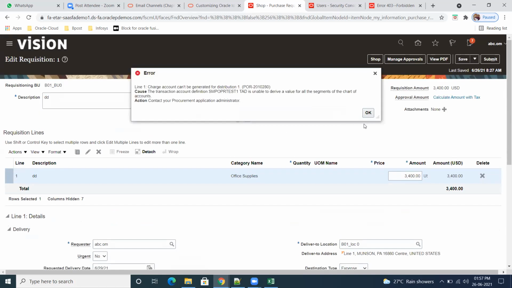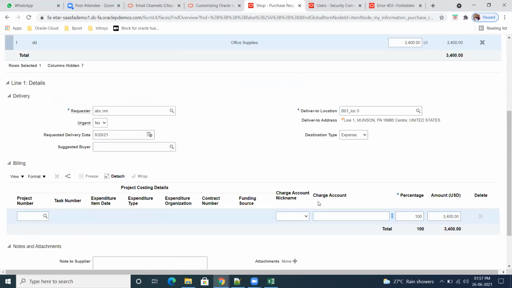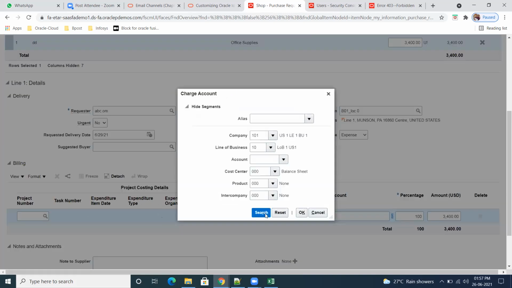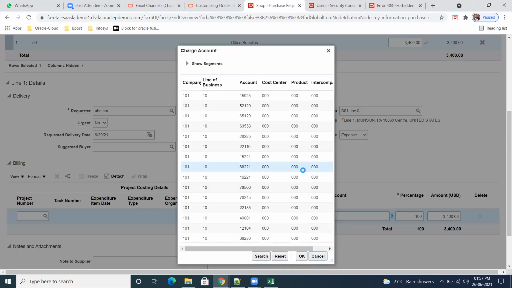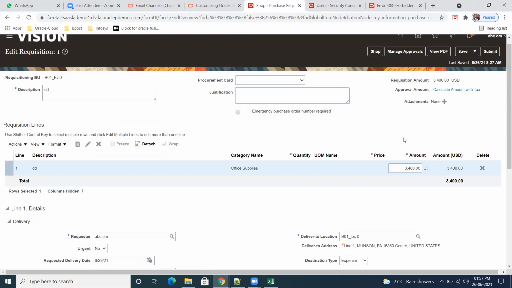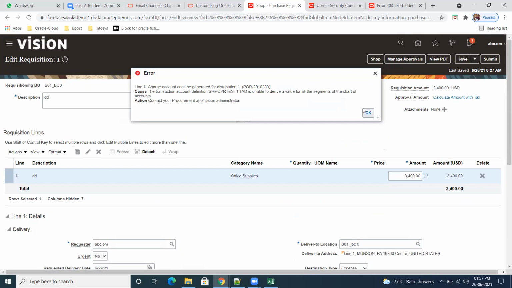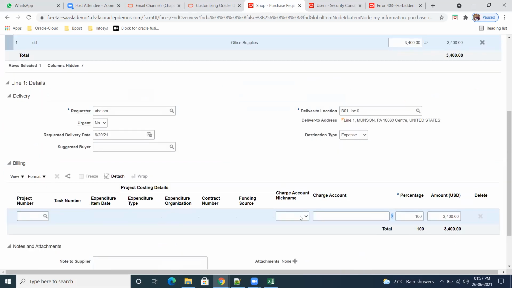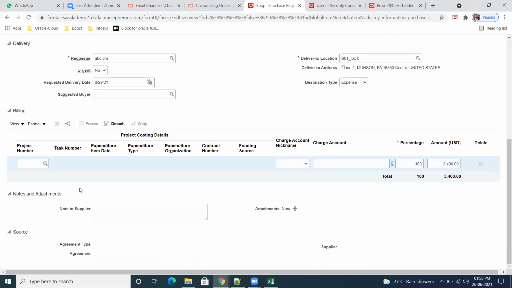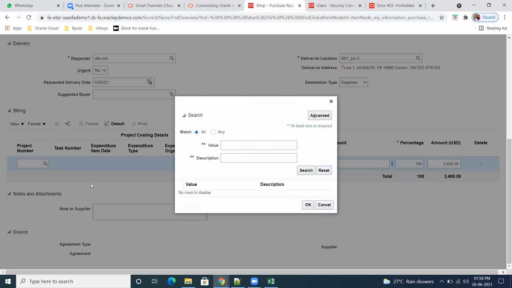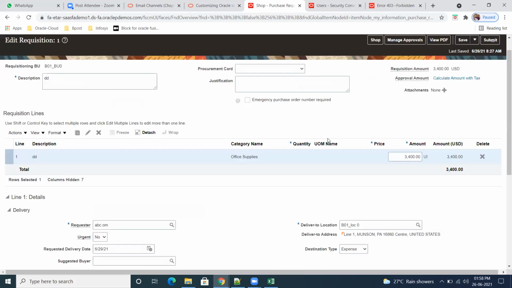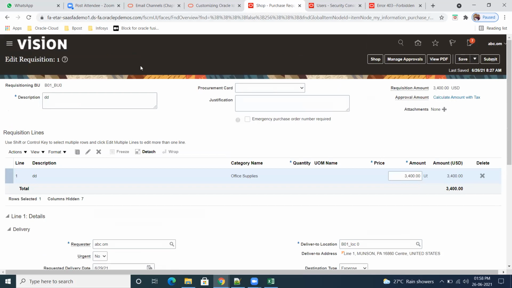Cannot be distribution. Transaction account. Huh? There are a lot actually. Can we create this charge account? It is where a lot of story is there, man. For that, it is not a simple one.